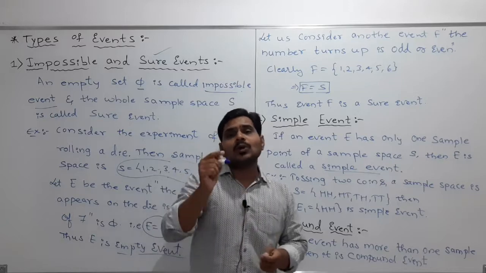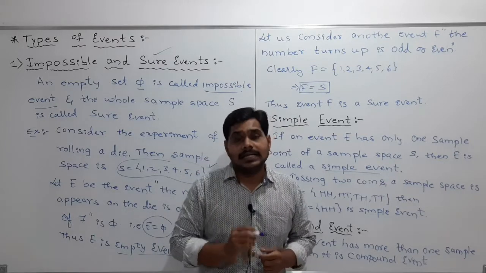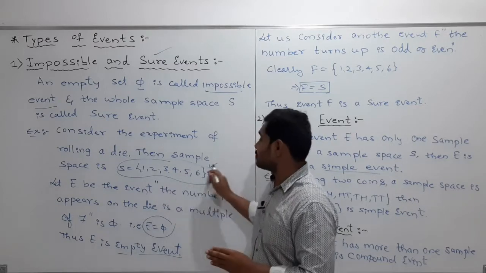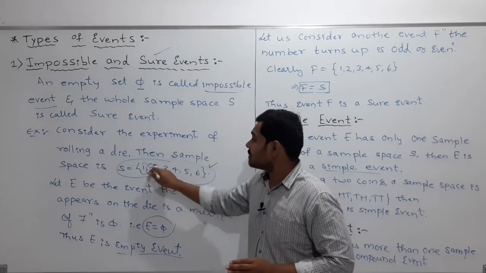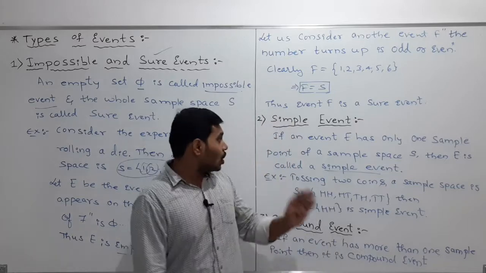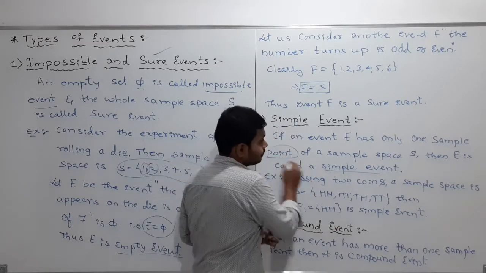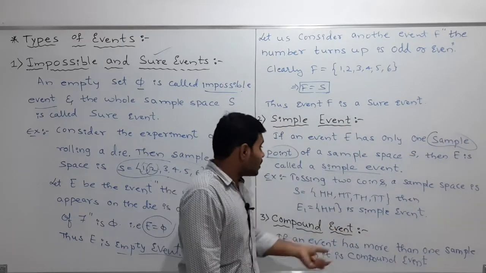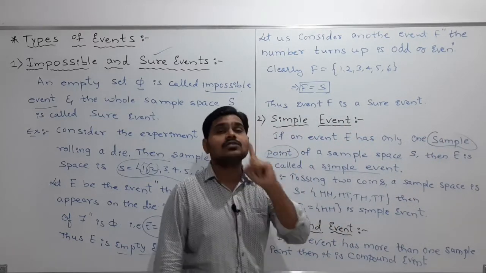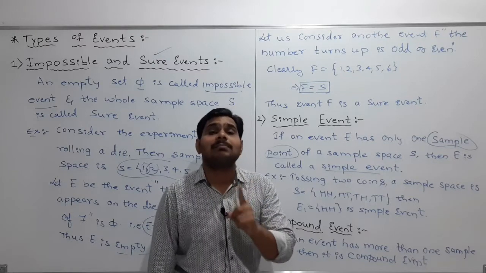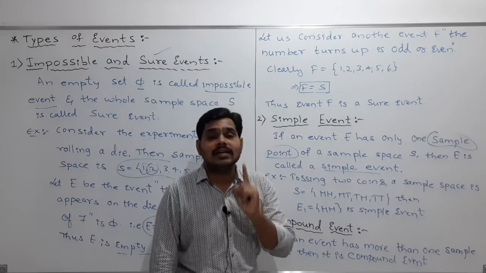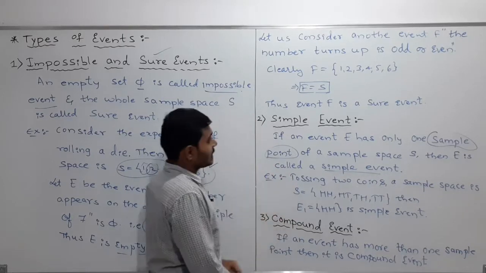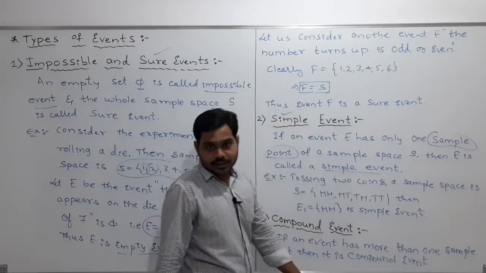Simple means only one sample point it should contain. Sample point means each element of the sample space; each element of the sample space we can call a sample point. So the event which contains only one element of the sample space, or only one sample point of the sample space, we can call a simple event.